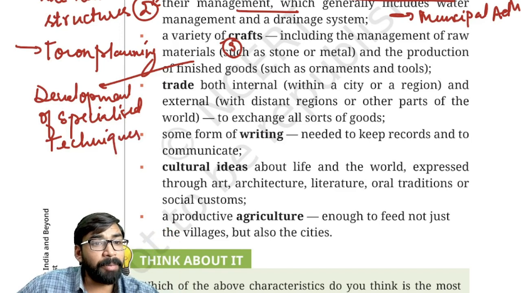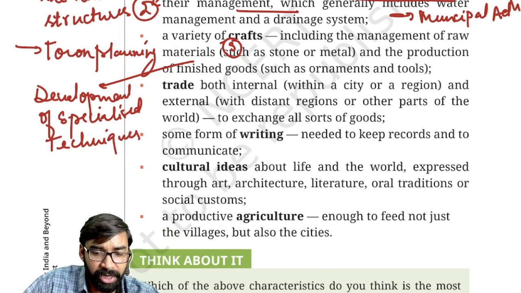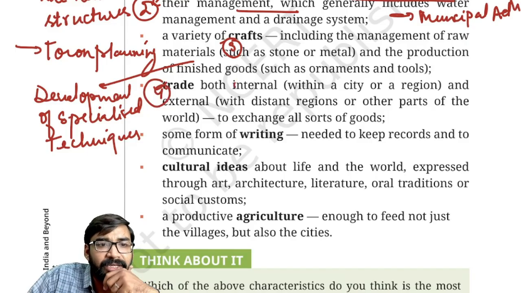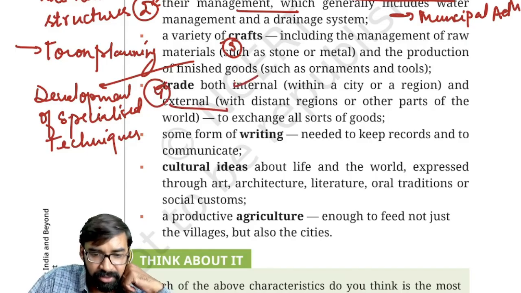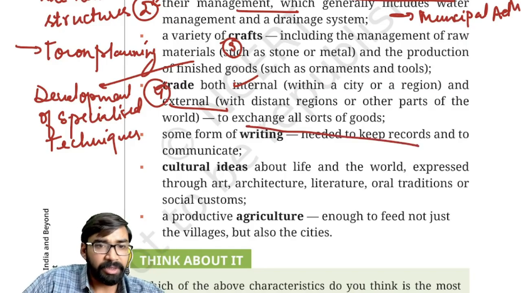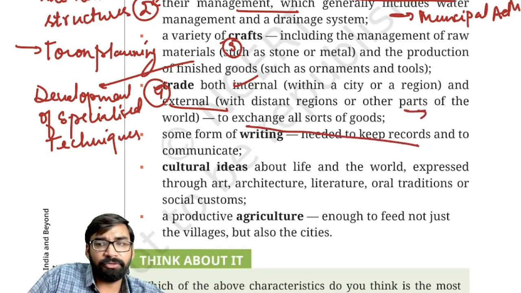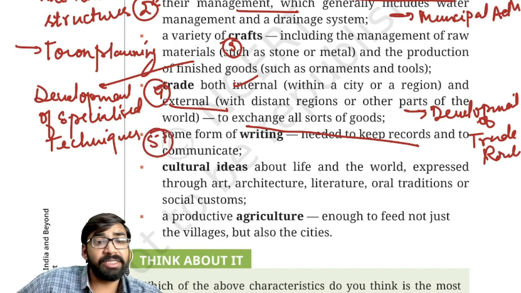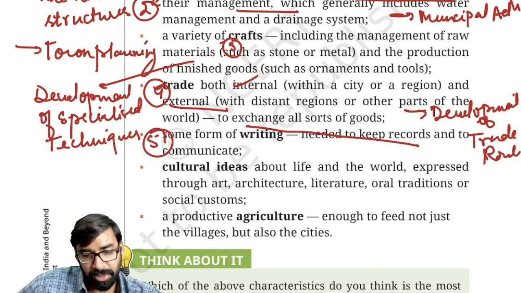Fine. Then apart from this, as you can see, trade. Now trade is also important, both internal as well as external trade. In this exchange, all sorts of goods will be there. Then with this, development of trade routes also. Okay, then comes the fifth point, which is related to the writing system, right?